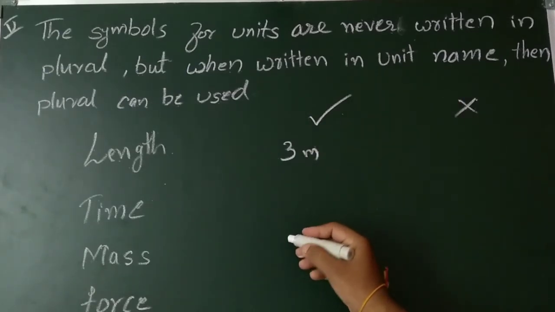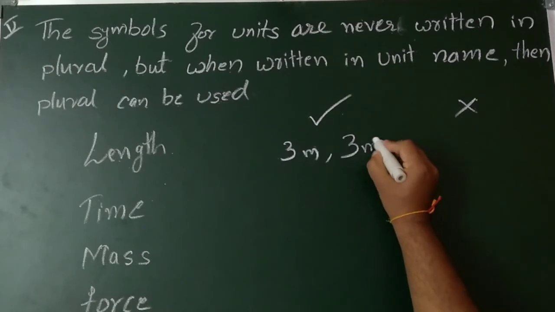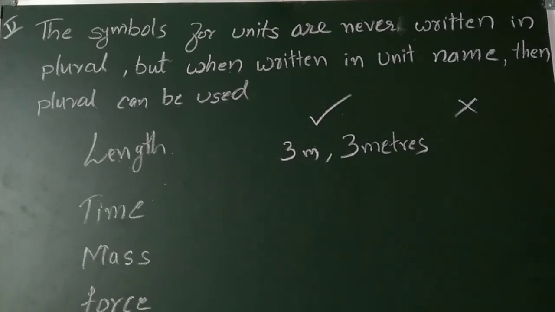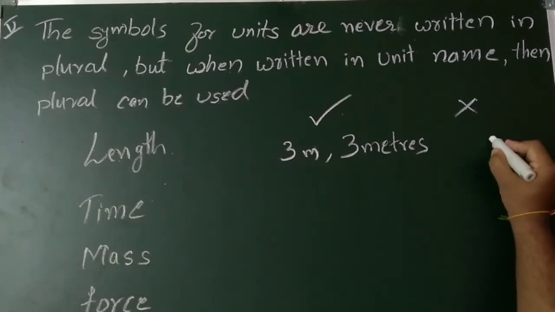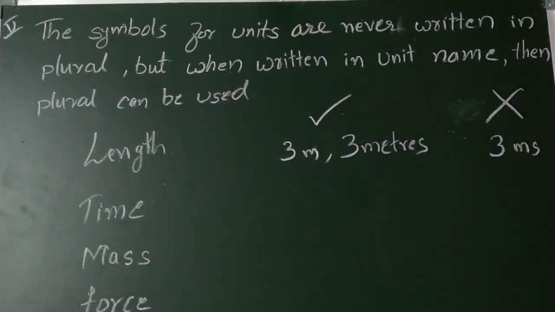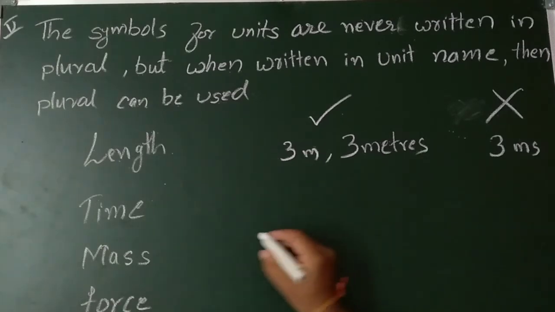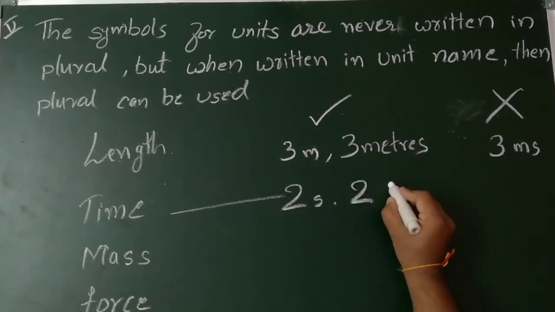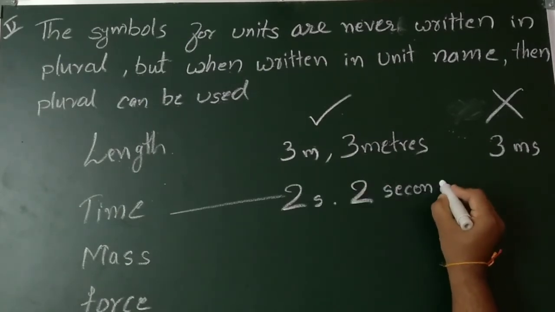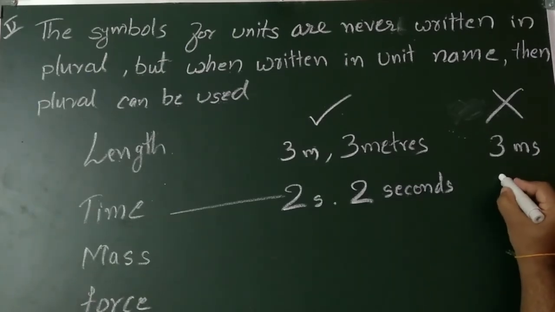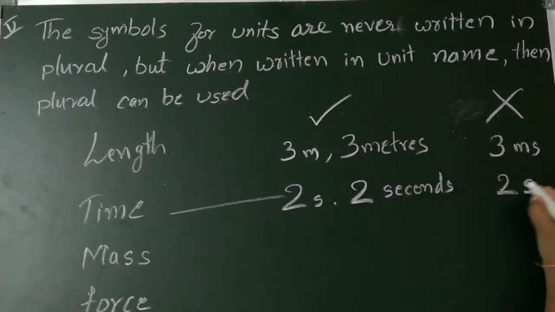Otherwise we can write 3 meters. But we cannot write, say, 3 ms. Next one is seconds. Suppose time will be 2 s. Otherwise 2 seconds. But if I write 2 ss, it's wrong.